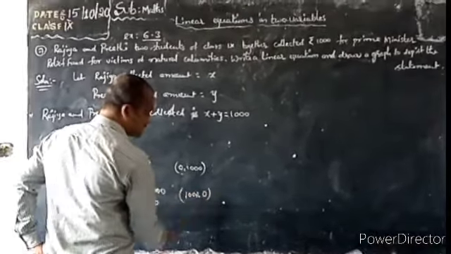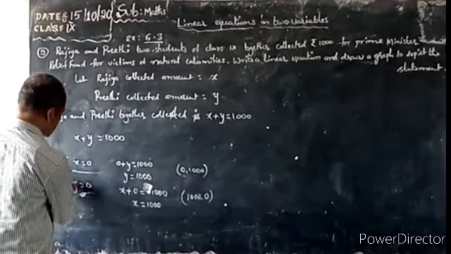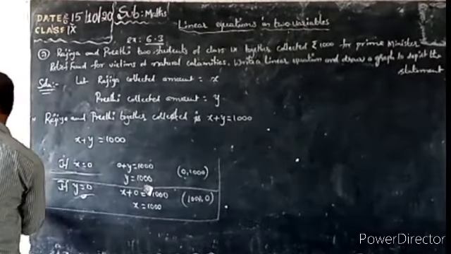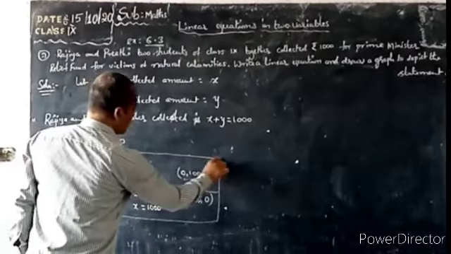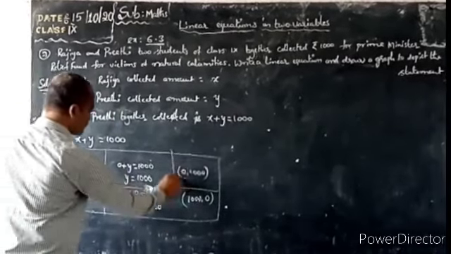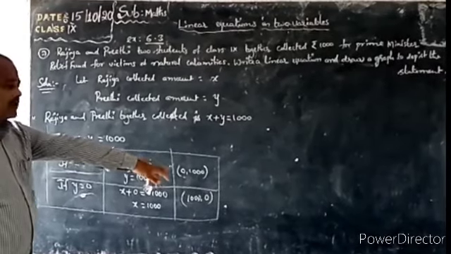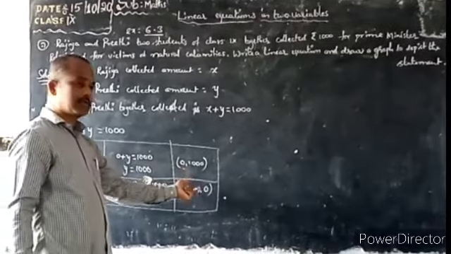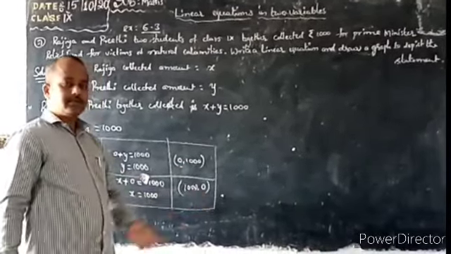We have to write x first in the ordered pair. So if x is 0, y is 1000. If y is 0, x is 1000. So we are getting two ordered pairs, (0, 1000) and (1000, 0).